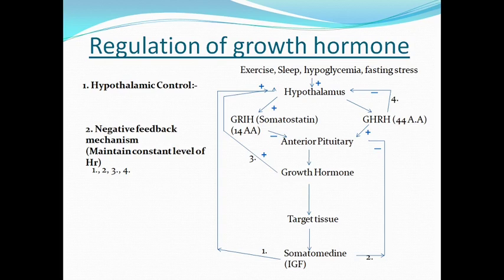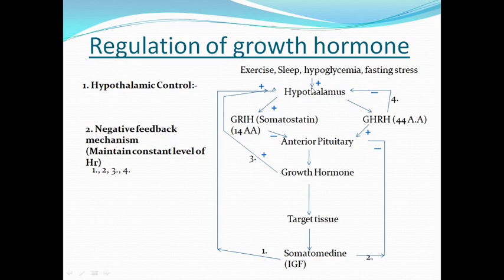So here we will see the regulation of growth hormone. Growth hormone secretion can be regulated by hypothalamic control and via the negative feedback mechanism from growth hormone or growth hormone releasing hormone itself. The negative feedback control mechanism is important because it maintains the constant level of growth hormone. So now come first to the hypothalamic control of release of growth hormone from anterior pituitary gland.